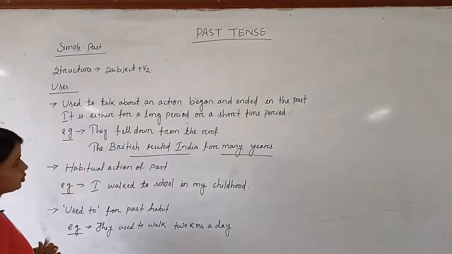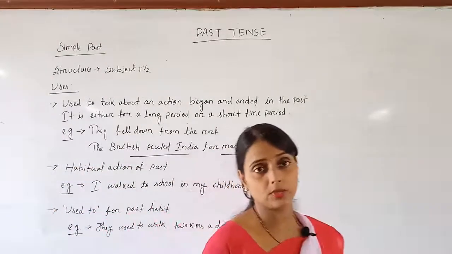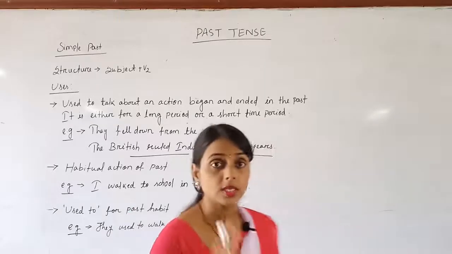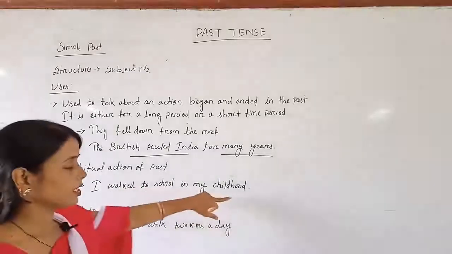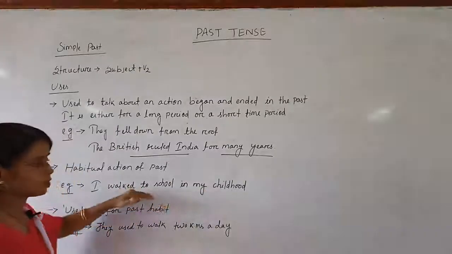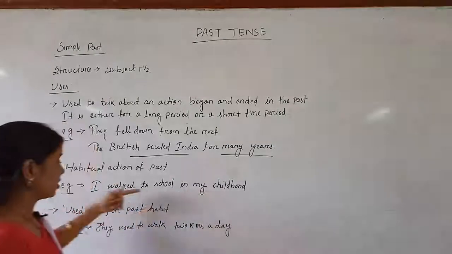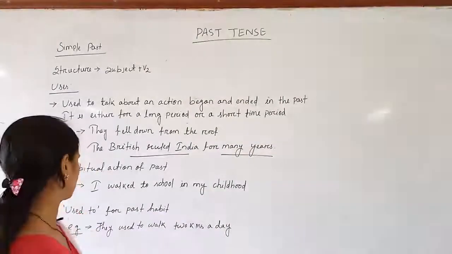Next use, habitual action of the past. For present habitual action we use simple present. For past habitual action we use simple past form. I walked to school in my childhood. So this is the habitual action in the past. What is the habitual action? Not going to school, but walking. He walked to school was the habitual action.